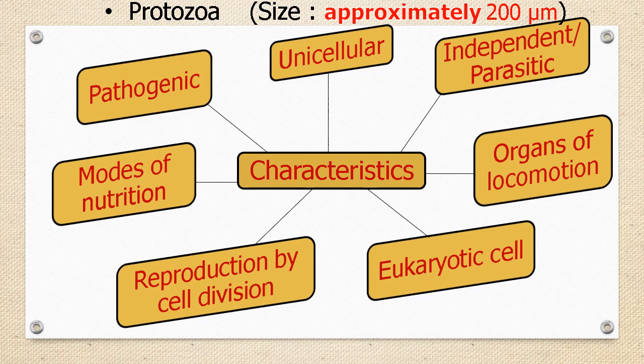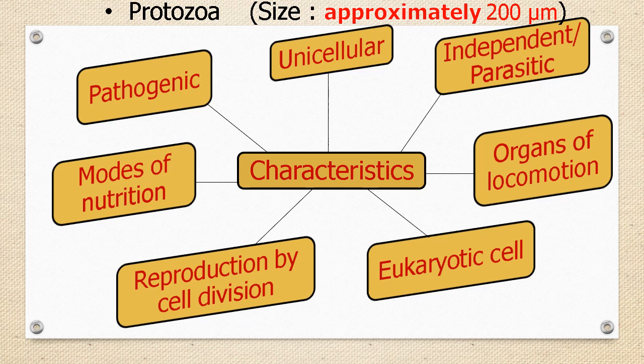Students, next group of microorganisms is protozoa. Let us have a look at the chart showing various characteristics of protozoa. These are unicellular organisms with eukaryotic cell. Means these organisms possess a single cell with well-defined nucleus and cell organelles.